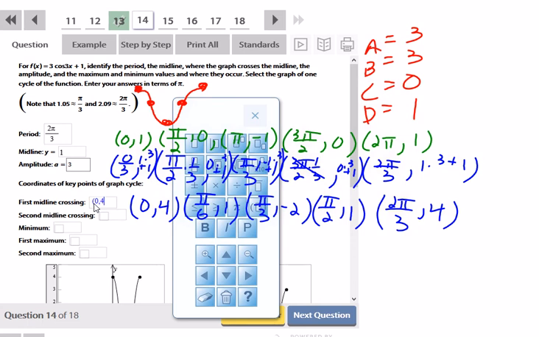0, comma 4. And actually, oops, I did that wrong. They want the first. That's going to be the first maximum. So the first midline, the first time we hit the midline is at pi over 6, comma 1. That's the second point.